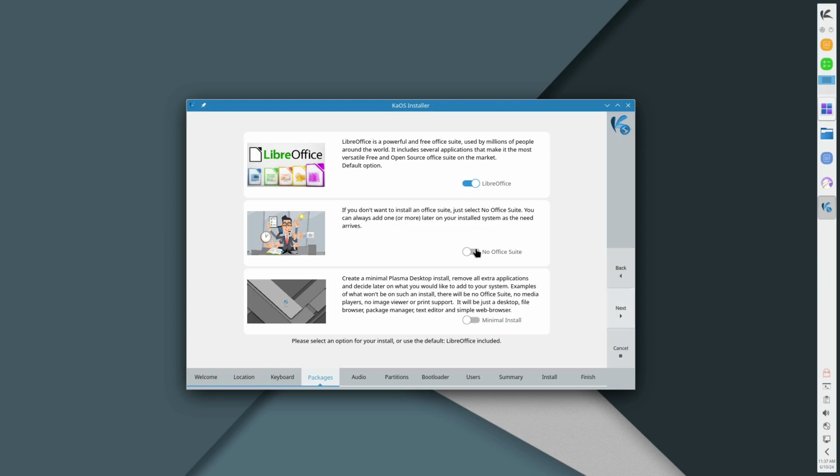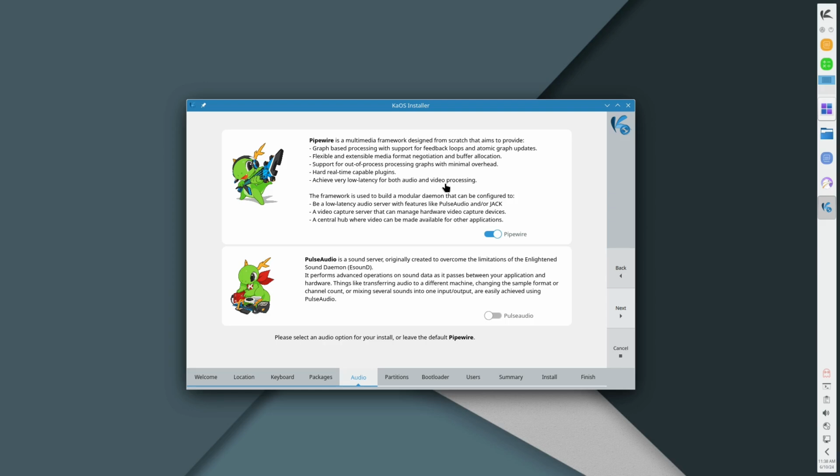Now here we have some toggle buttons. We can either go with a minimal install, which removes all extra applications, and decide later. So for example, what won't be on here is an Office suite, media players, image viewer, or printer support. It'll be just a desktop file browser and a package manager. So if you want to go ahead and build your system up yourself, you can do that. You can do the full install just without an Office suite, which will presumably give you all of that extra print support, etc., etc. Or we can go with the full with the LibreOffice support. We'll go ahead and install with that.